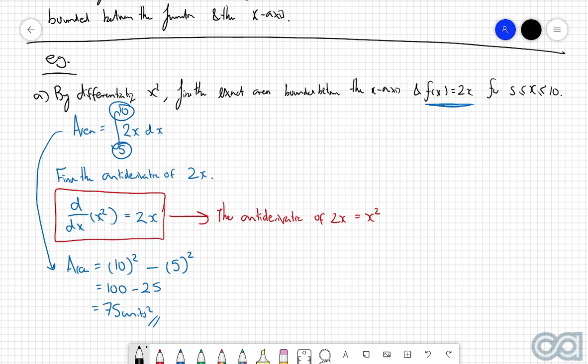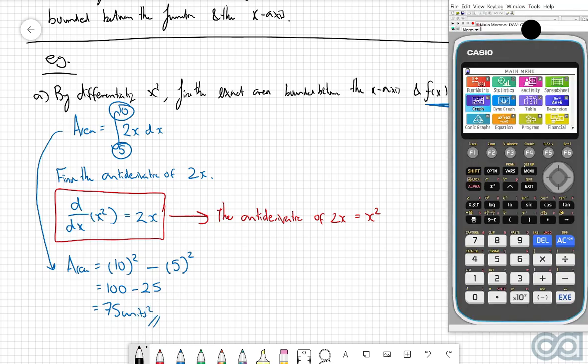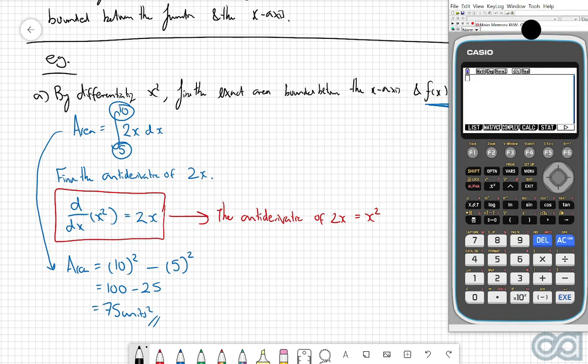And let's quickly double check to make sure this answer is correct by coming over to our graphics calculator and evaluating this integral. So if we go options, calc, and the integral, we've got the integral of 2x, and we're considering this between 5 and 10. Evaluating this, we get an answer of 75, so we know that we're pretty good from here.